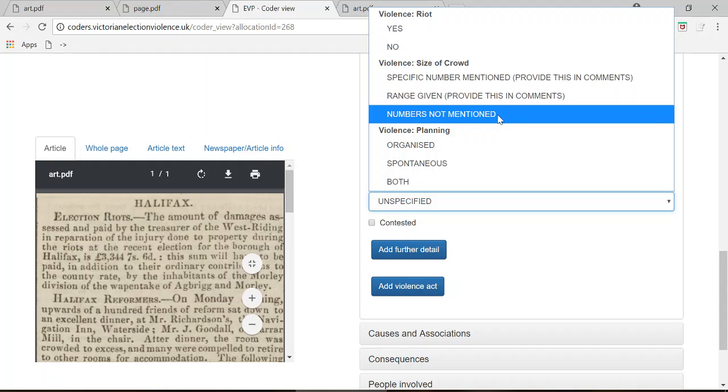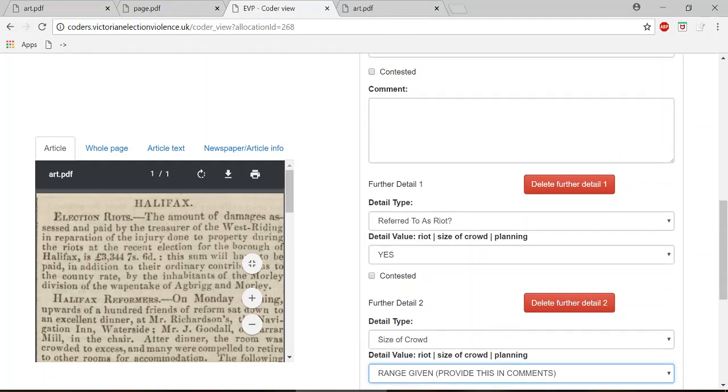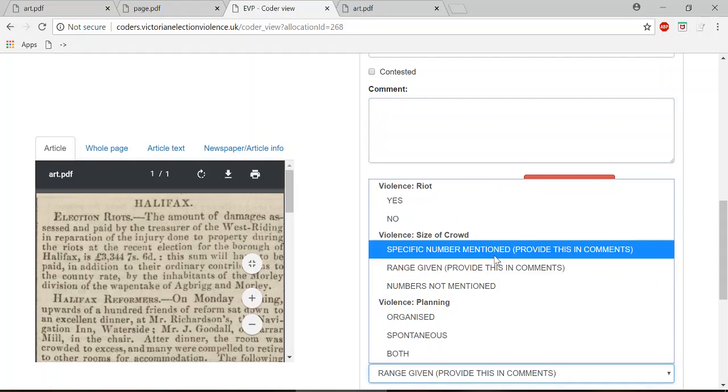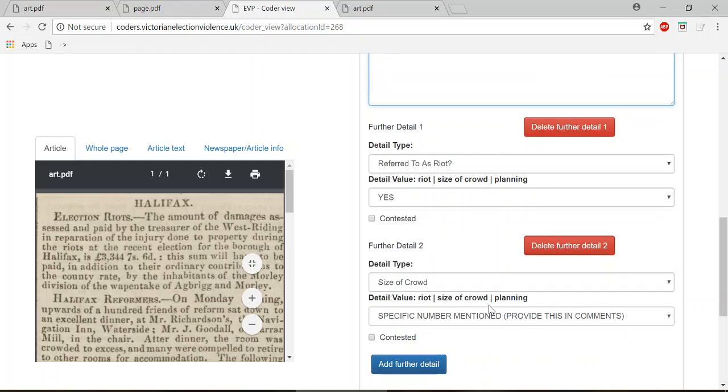There are different options, so say for instance it talks about dozens or hundreds or any such vague mention of the size of a riot, then you can click range given, in which case you would go back up to the comments and put dozens. If a specific number is mentioned, so say 4,000 rioters, then you would add 4,000 in the comments. But for our purposes, no numbers are mentioned.